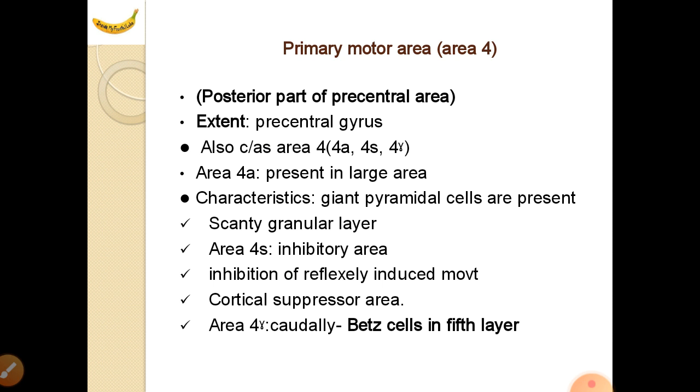Area 4 alpha, and 4 gamma is caudally. Betz cells are present in the fifth layer in area 4. This area 4 gives rise to the pyramidal cells. Large Betz cells are present, which give rise to the pyramidal tract.